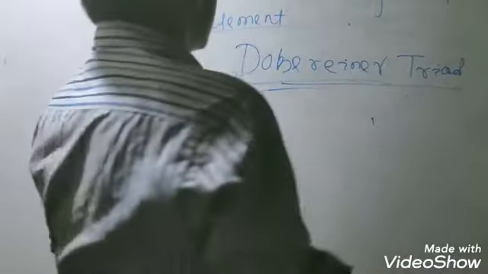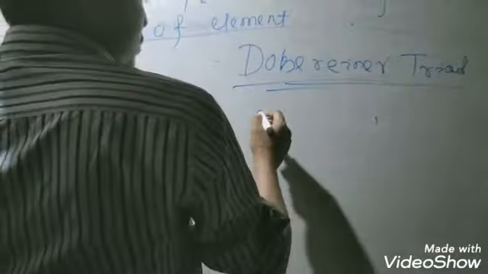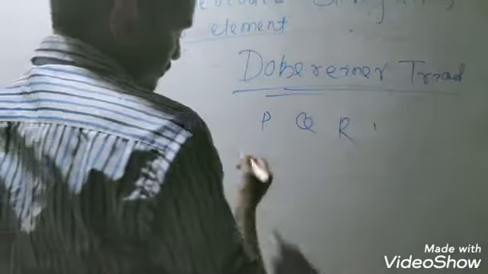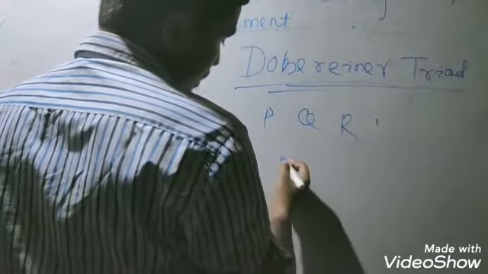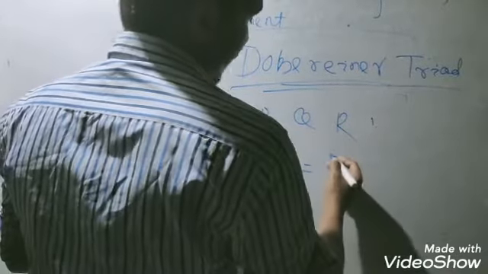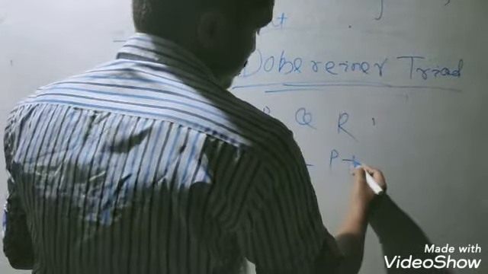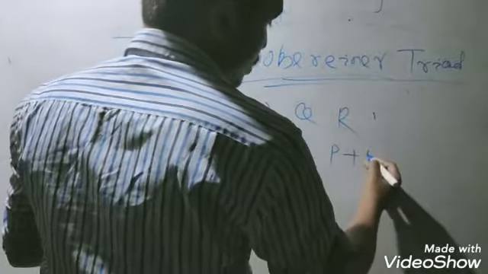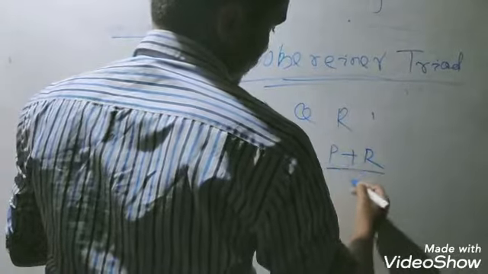Suppose we take another example. Suppose P, Q, R are three elements, and we arrange them according to the Dobereiner triad. The atomic weight of Q should be equal to the average weight of P and R. So atomic weight of Q equals atomic weight of P plus atomic weight of R, divided by 2.